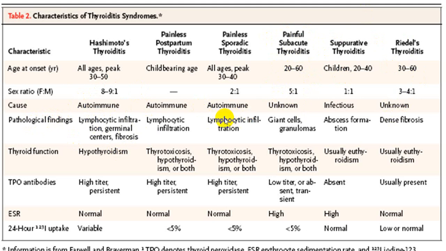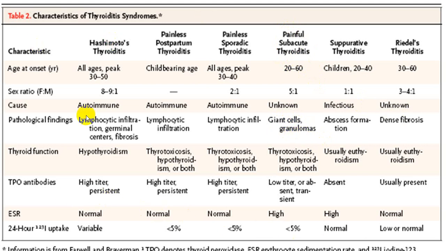In all these varieties, there is a lymphocytic infiltration. While in case of the suppurative variety, there is abscess formation, and in Riedel's, dense fibrosis. While here in what we call the De Quervain variety, usually it is giant cells with granuloma formation.